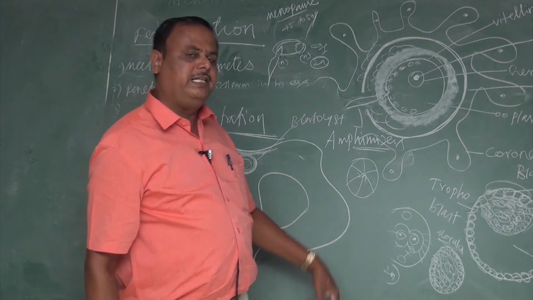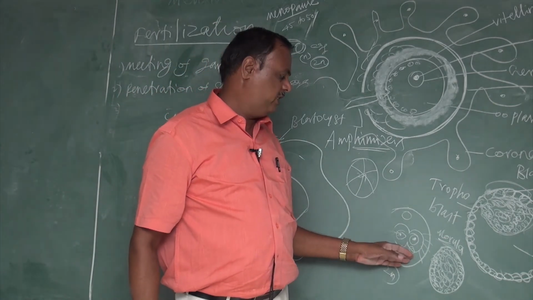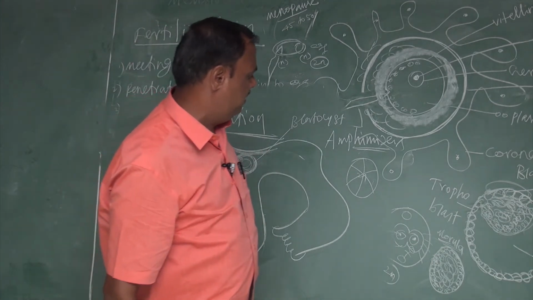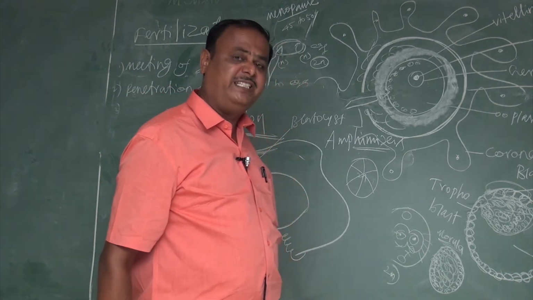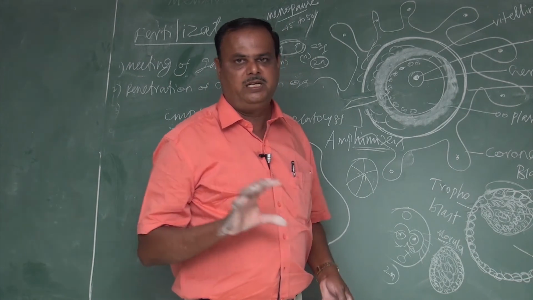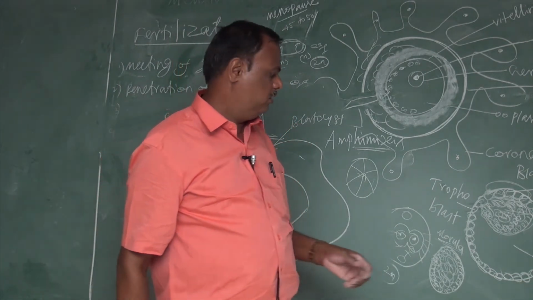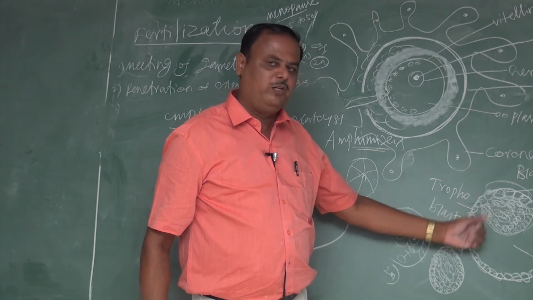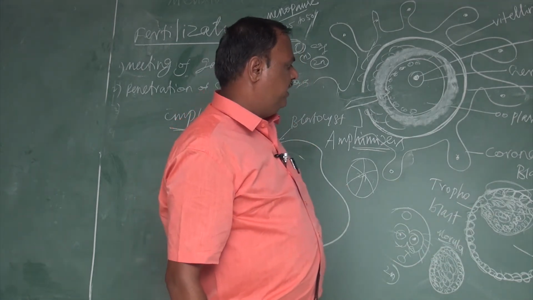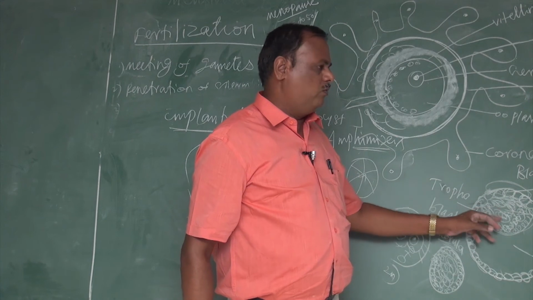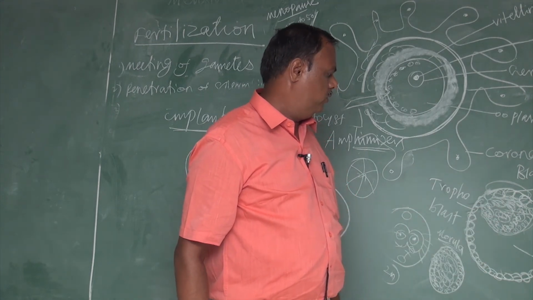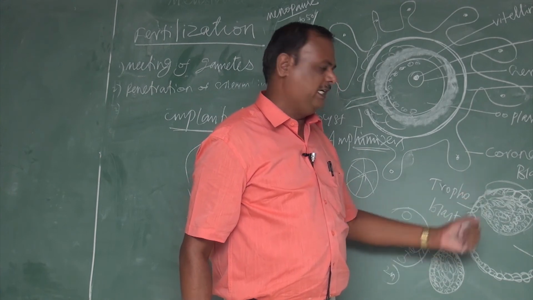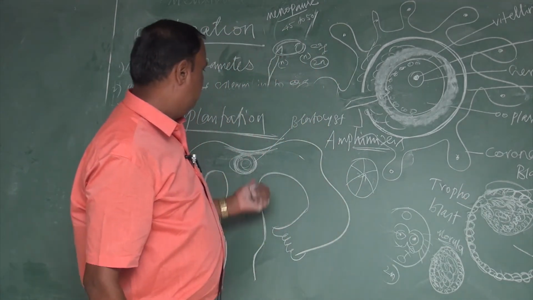Then it undergoes cleavage division. The first cleavage gives 2 cells, the second cleavage 4 cells, and the third cleavage 8 cells. Going further, when it comes to the 16-cell stage, it becomes a spherical ball-like structure called the morula, with macromere and micromere cells. The inner region of micromere cells is called the inner cell mass, representing the future embryo. The anterior region of the macromeres, the trophoblast, attaches to the wall of the uterine endometrium.